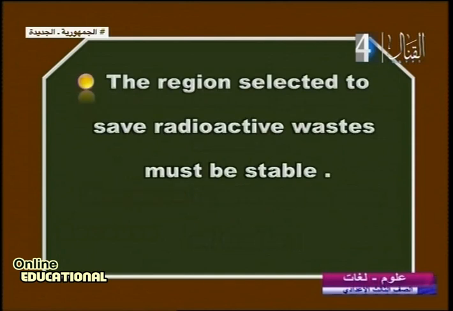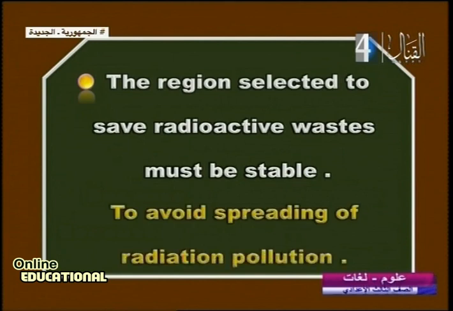The region selected to store radioactive wastes must be stable. A stable region. Yes, we know. To avoid spreading of radiation pollution. You know, because it causes many effects in humans, many effects for animals or plants, for any living organisms, due to the presence of a huge number of neutrons.